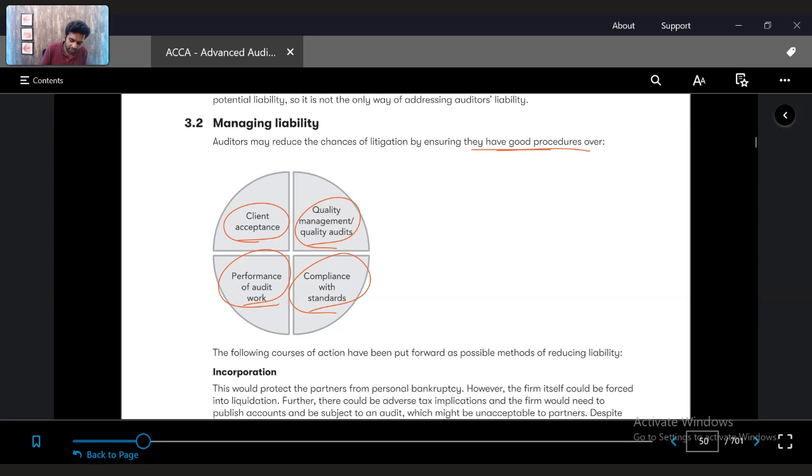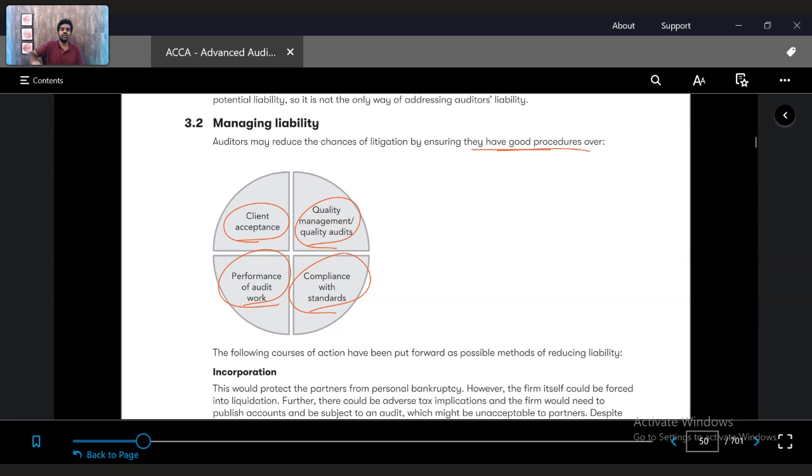You perform the audit work with utmost quality. Perform it very well. Don't cook up numbers. Many auditors, because of the time pressure, will take some evidences and show it as if they have done the work and close it. They will try to make up documents as if they have done the work.